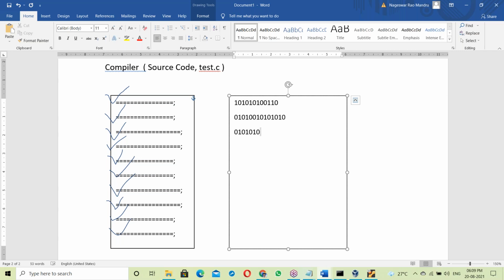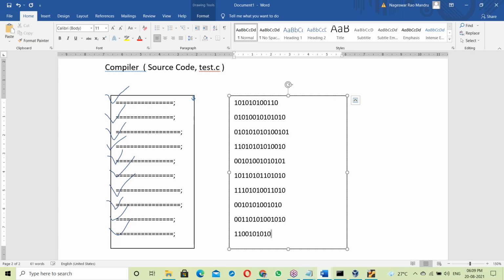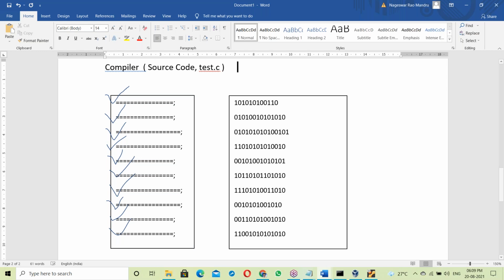All that code converts into binary formats, and is stored in another file. This file is called an exe file, an executable file. Executable file means it's a system understandable language. That exe file is created, and exe is the shortcut for executable.